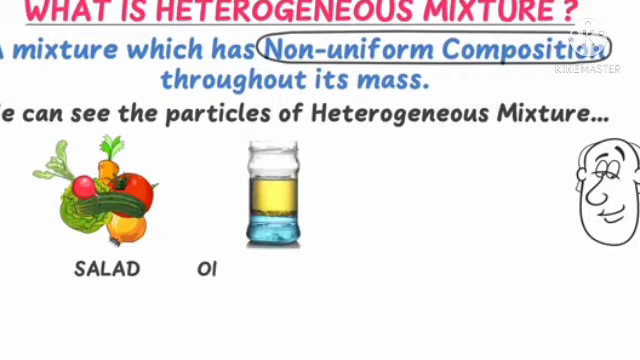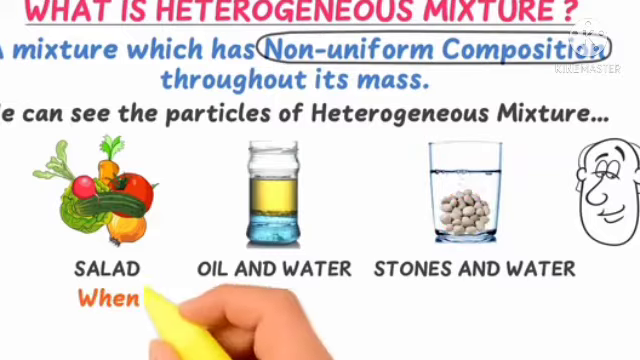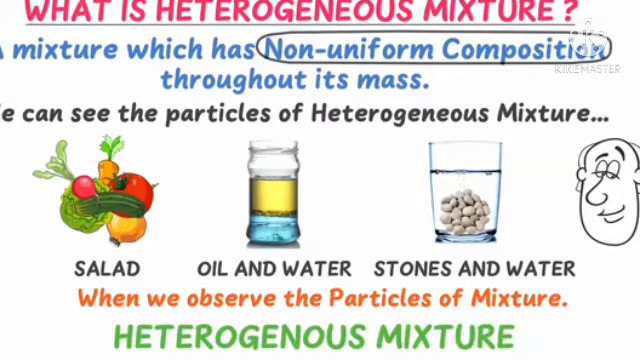That is a solid mixture. And oil and water are not mixed. That is a heterogeneous mixture, where we can find the oil and water. Next one, stones and water. Stones are a solid substance, and water is a liquid substance. Both together have non-uniform composition, and we can find the stones. When we observe the particles of a mixture, that is called a heterogeneous mixture.